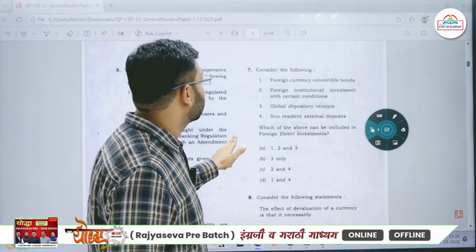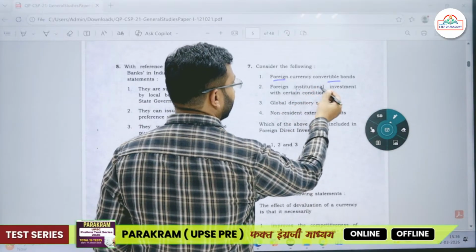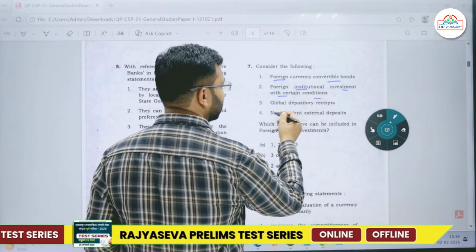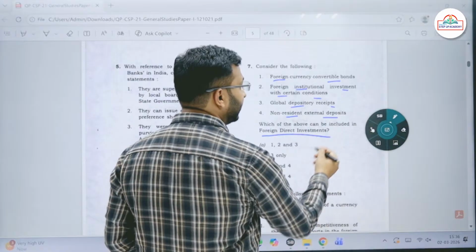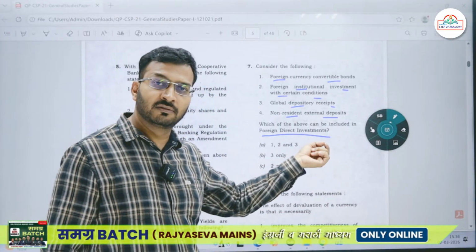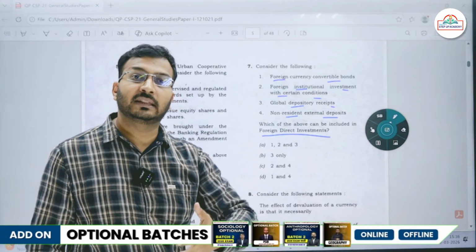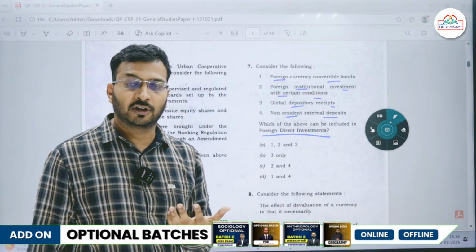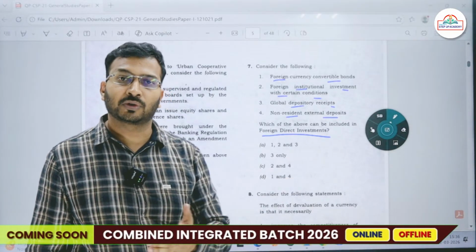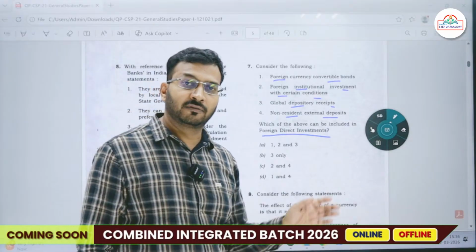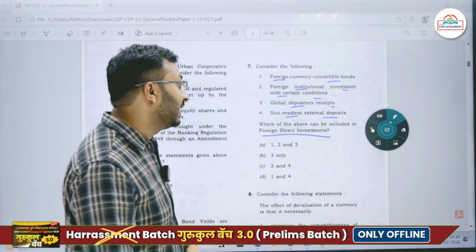Okay, then next, consider the seventh question. Consider the following: foreign currency convertible bonds, foreign institutional investment in certain conditions, global depository receipts, non-resident external deposits. Which of the above can be included in FDI? Okay, FDI. FDI is an investment which is creating some kind of an asset and which is quite beneficial for the economy in the long term. In the long term, FDI is always good for any country. As a result, most of the sectors in India are now accepting FDI on a great scale. We have done liberalization, and as a result we find a lot of FDI investments.